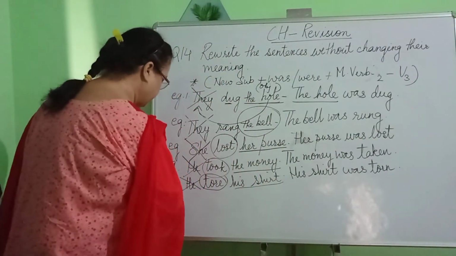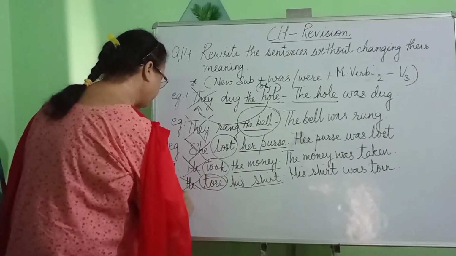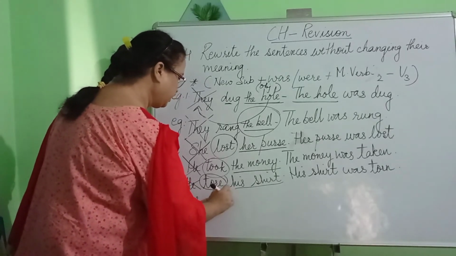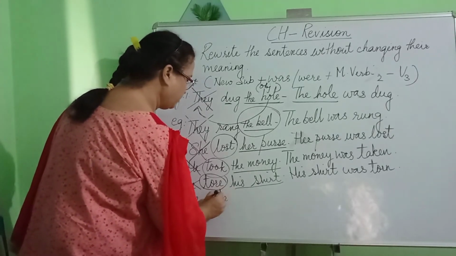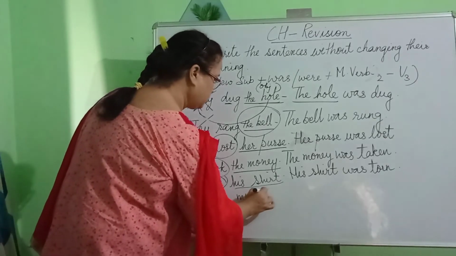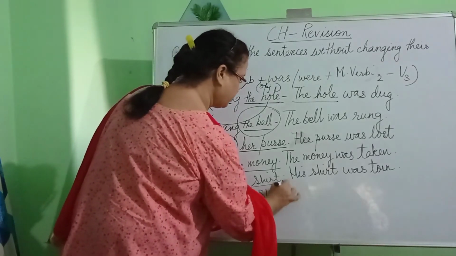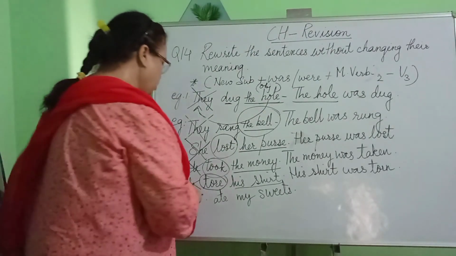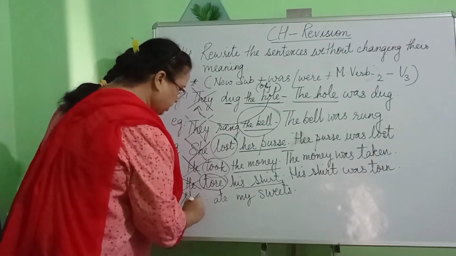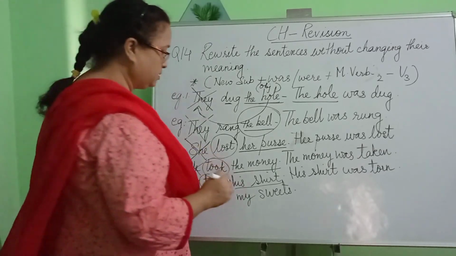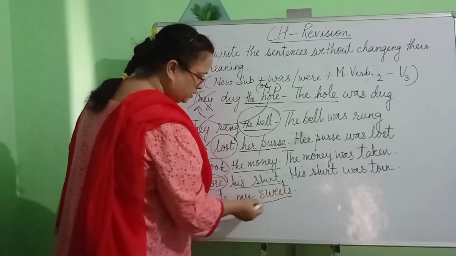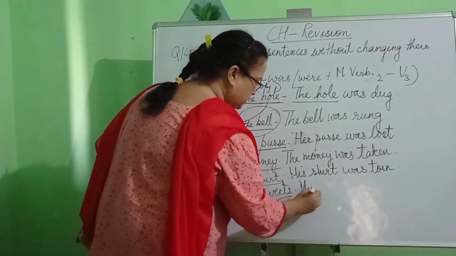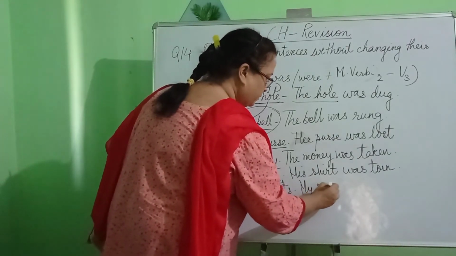Now children, let's have a look at the next one. She ate my sweets. So children, what are we going to do? We are going to remove the subject. We are not going to write it in answers. We will begin the answers with the object. That means the object will be written in the subject place.